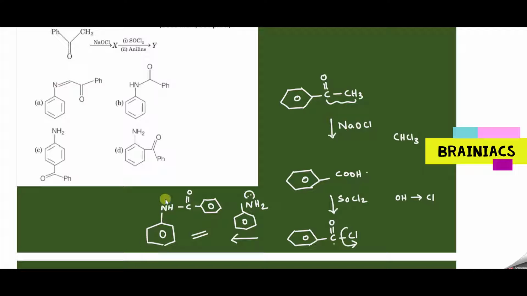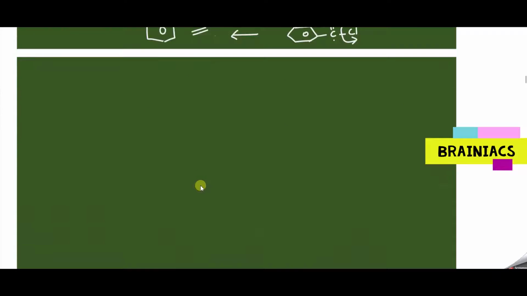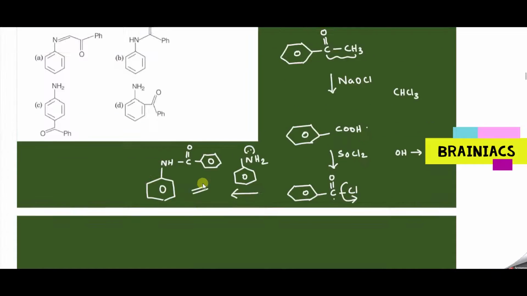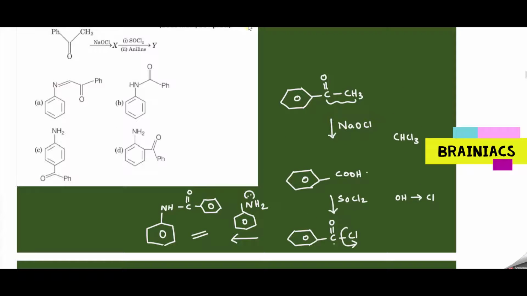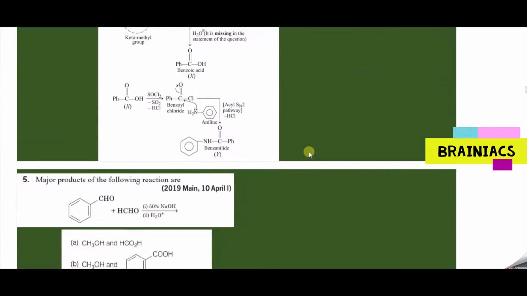So what can be the answer? Whether it is present in the options? Option B, correct? Whether all of you are getting this or a different answer? This is what I am getting. So option B seems to be the correct answer. Yeah. Clear for everyone? Hello? These concepts are simple. Okay. Go through the next question.